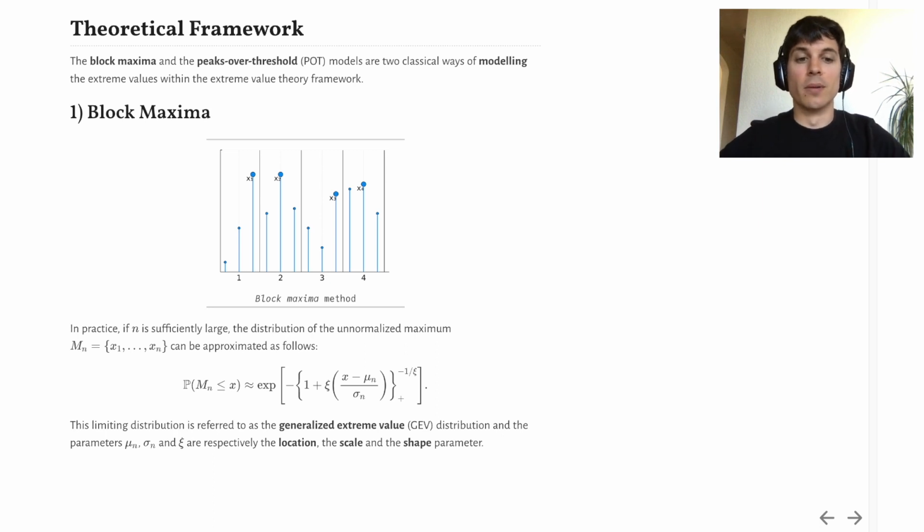For example, the block size often used corresponds to one year, so we extract the annual maxima. If the number of blocks n is sufficiently large, the distribution of the maximum can be approximated by this limiting distribution here, referred to as the generalized extreme value or GEV distribution. It's a three-parameter distribution where mu, sigma, and xi are respectively the location, the scale, and the shape parameter.